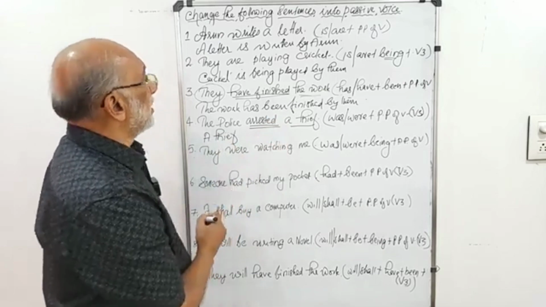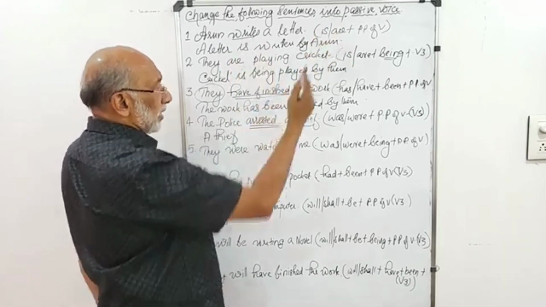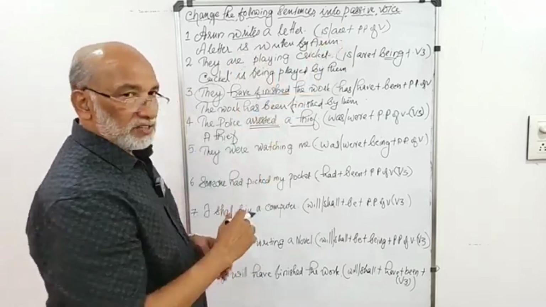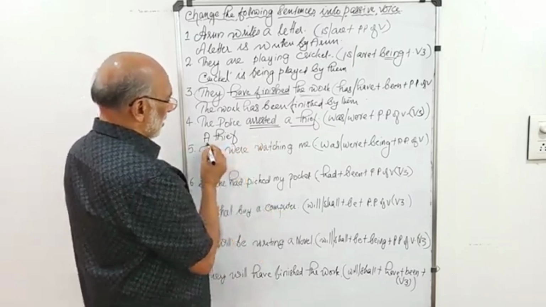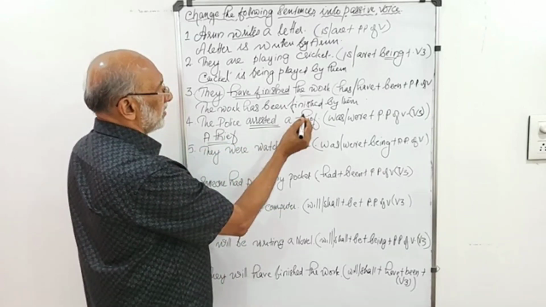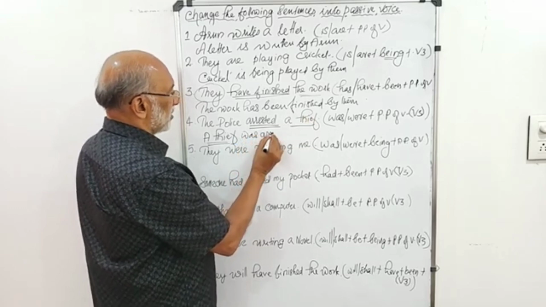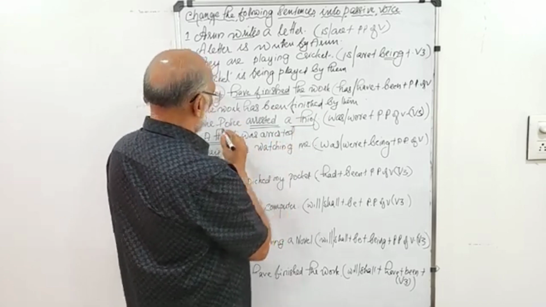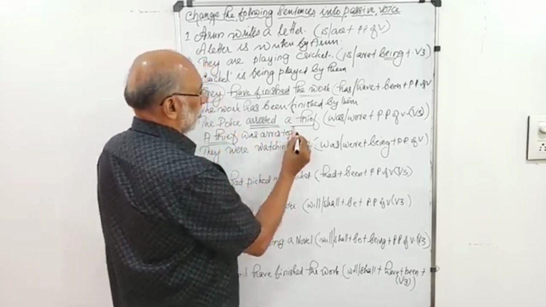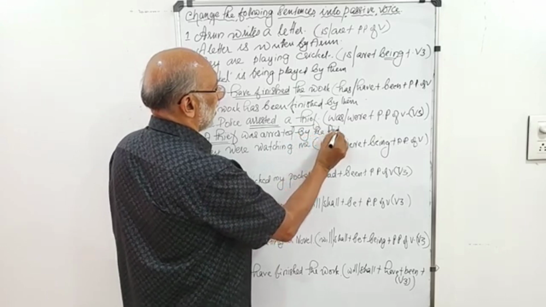Then arrested. Here in the case of simple present tense, it was is or are plus past participle. Here it will be was or were plus past participle. Since the subject is singular, the thief was arrested. Who arrested? The police. So the by agent is there, by the police.